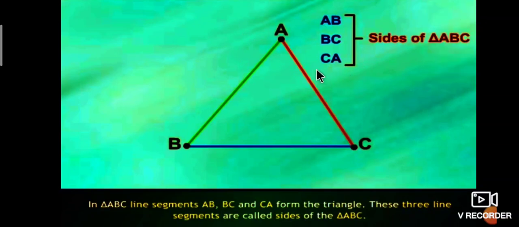Next is the sides of triangles. Here AB, BC and CA are called the sides of the triangle. In a triangle, the line segments AB, BC and CA form the triangle. These three line segments are called the sides of the triangle ABC.